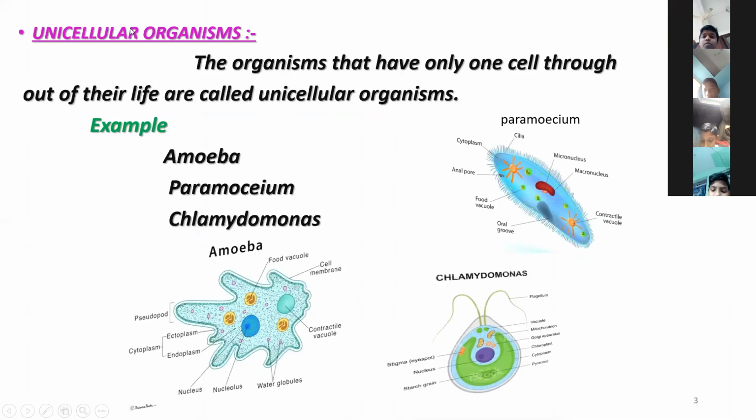Next, what is unicellular organisms? The organisms that is having only one cell throughout their all life process, that is the unicellular organisms. And examples of the unicellular organisms: amoeba, paramecium and chlamydomonas.